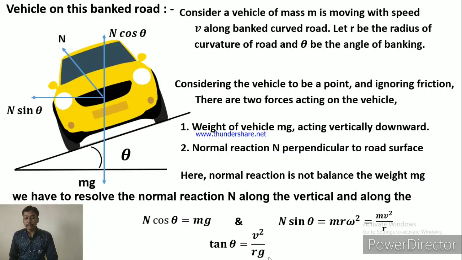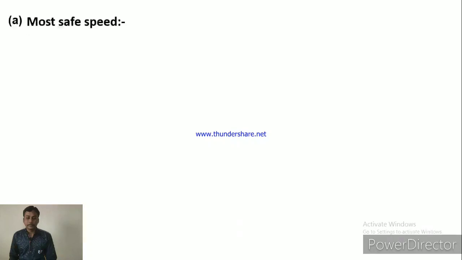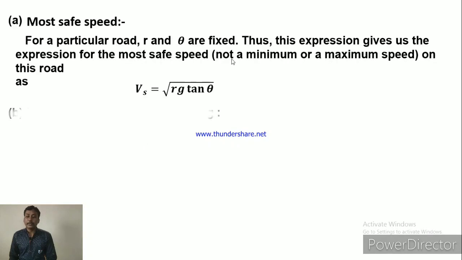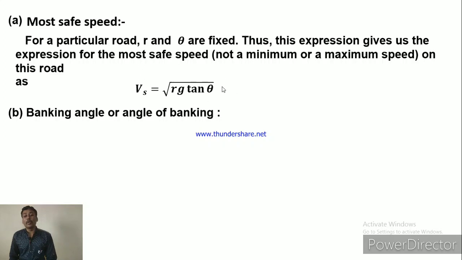Here tan theta is equal to v square upon Rg, so v square is equal to Rg tan theta, and by taking the square root we get Vs equal to under root Rg tan theta. So this is the most safe speed on the banked road, where r is the radius, g is acceleration due to gravity, and theta is the angle of banking.